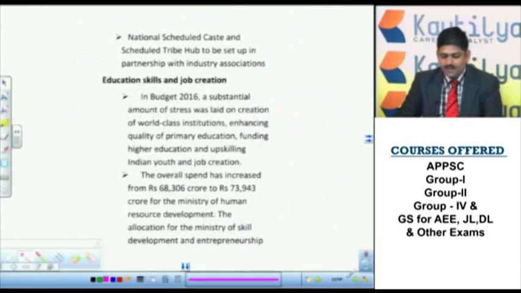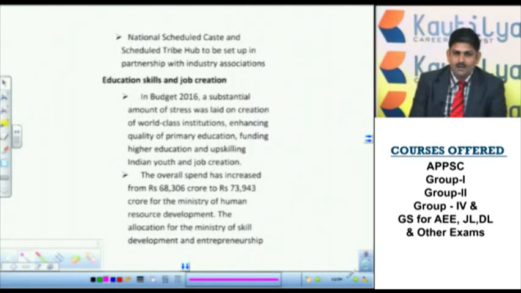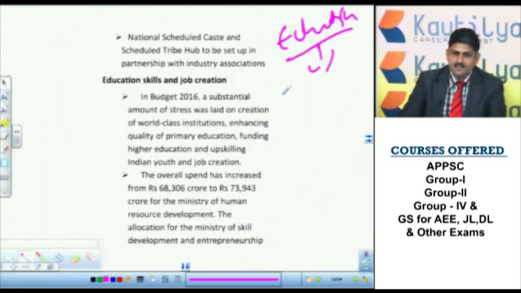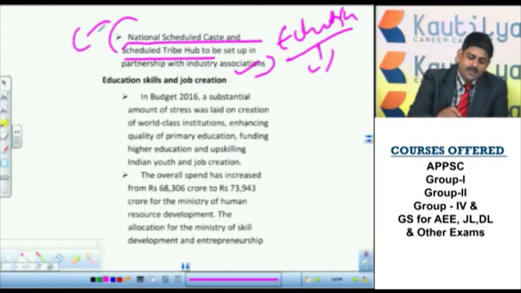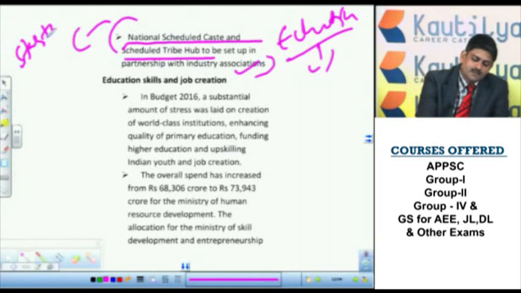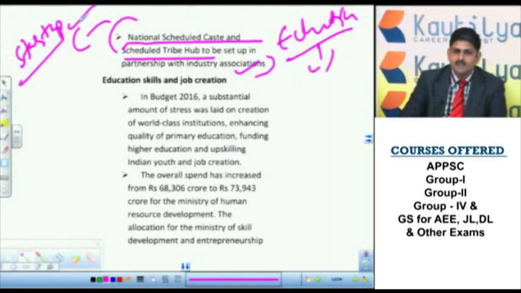And if we see the education being provided, okay, for SCs and STs, a Scheduled Caste Scheduled Tribe hub is to be set up with an industry association. In what way does it help? It helps in order to bring up startup companies. So it helps the SC ST community.